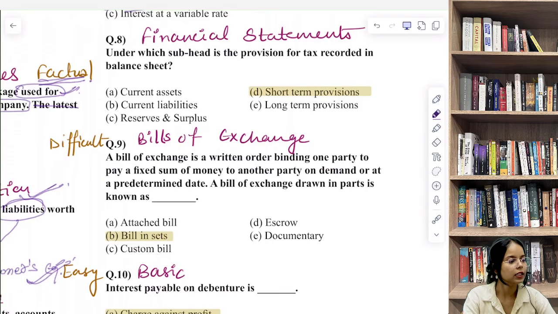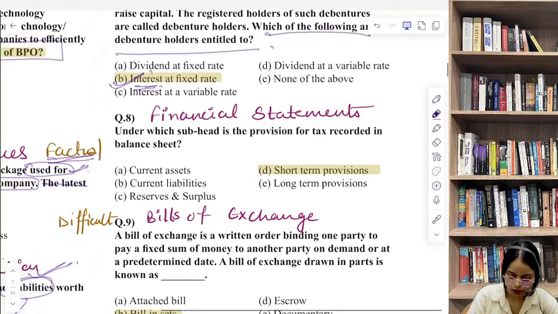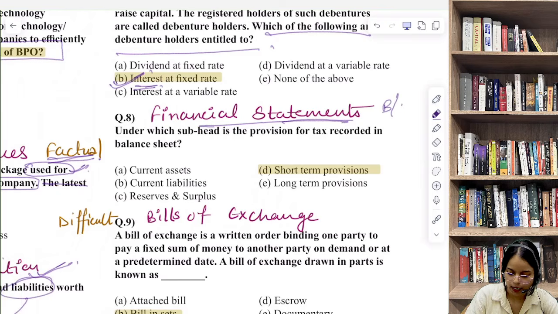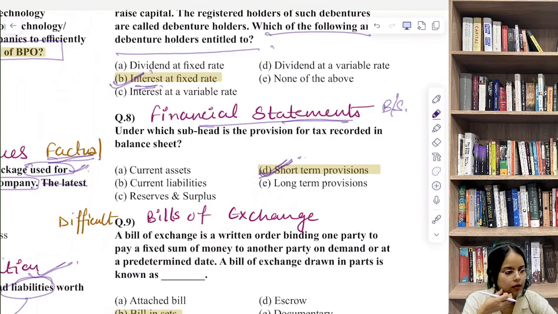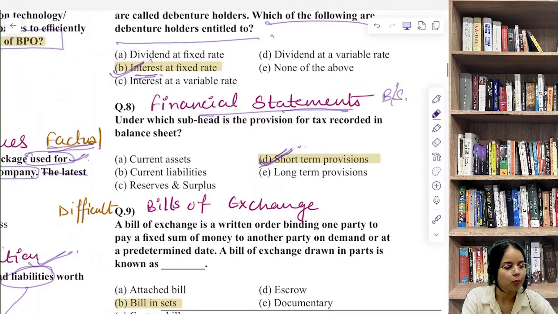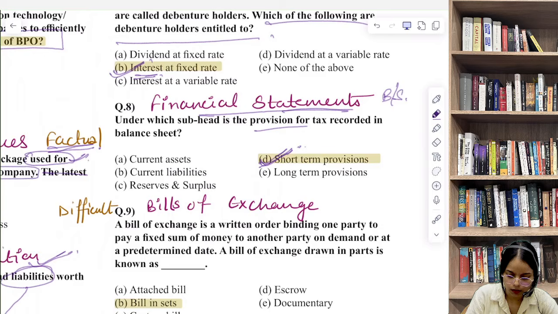Question number 8. Under which subhead is the provision for tax recorded in the balance sheet? So now they are talking about financial statements, specifically the balance sheet. The correct answer here is short term provisions. The reason is very simple. Provision for taxation is a current obligation that has to be settled within the next accounting year, or we can say within 1 year. So that's why it's shown under short term provisions.